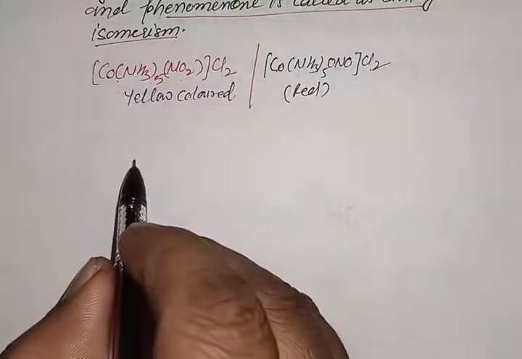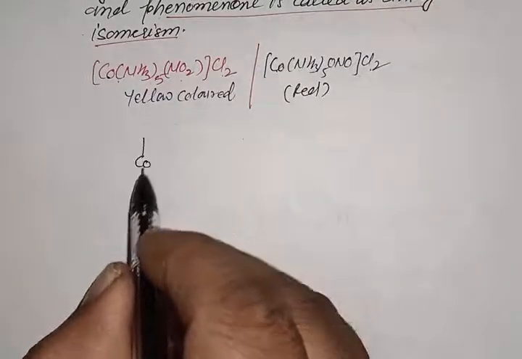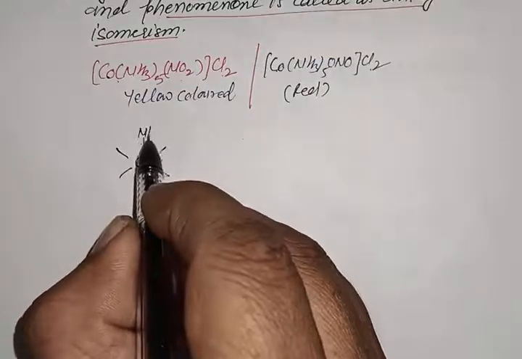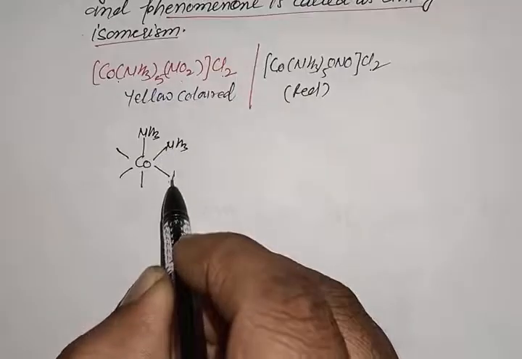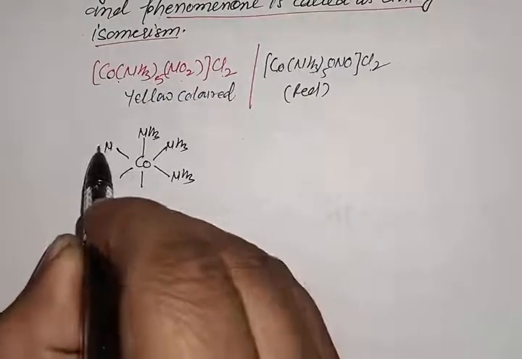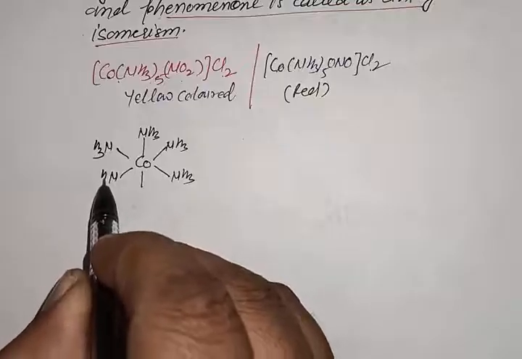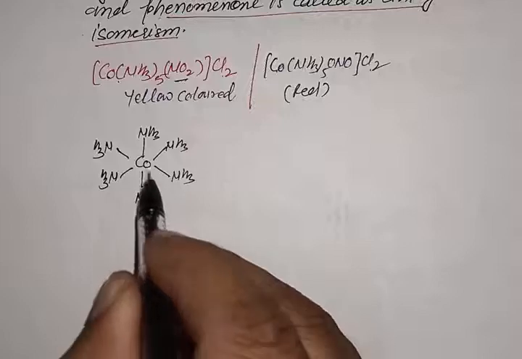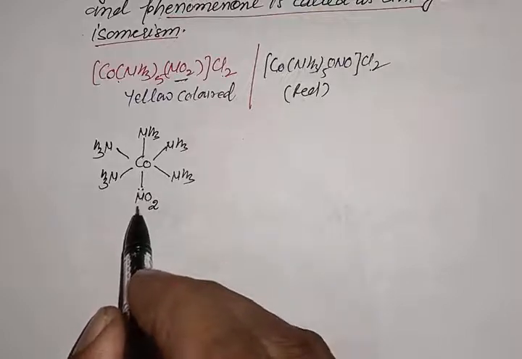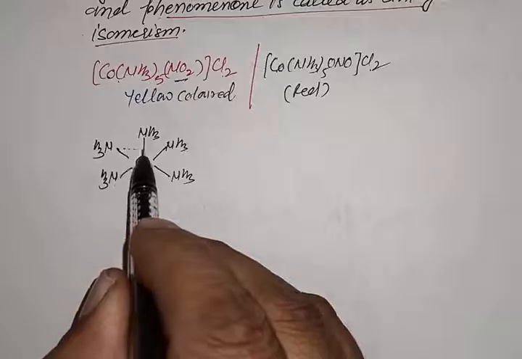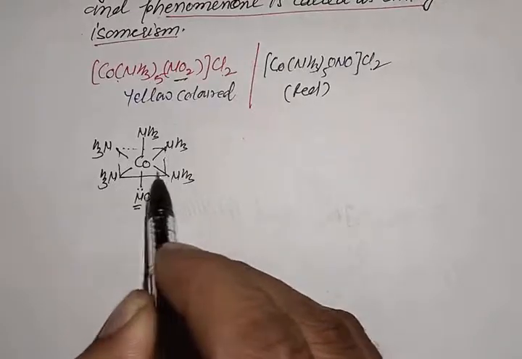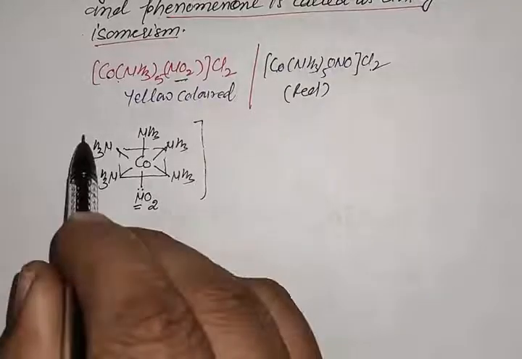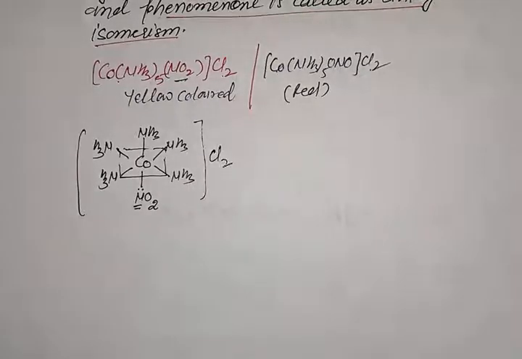In the first complex, in the center there is cobalt metal and 5 NH3 ligands attached to this cobalt metal. This is NH3, NH3, NH3, here is also NH3, and the fifth NH3. And this NO2 ligand is attached at the sixth position of this cobalt metal, and the donor site of this ligand is nitrogen. This is an octahedral complex having coordination number 6 of this cobalt metal, and these two Cl negative ions are present outside the coordination sphere.